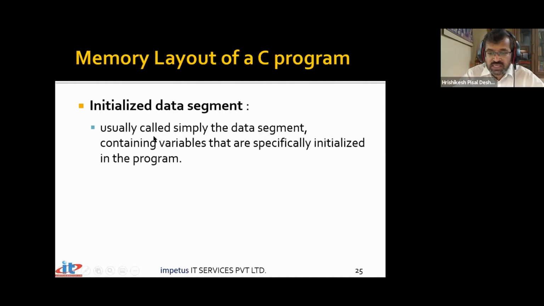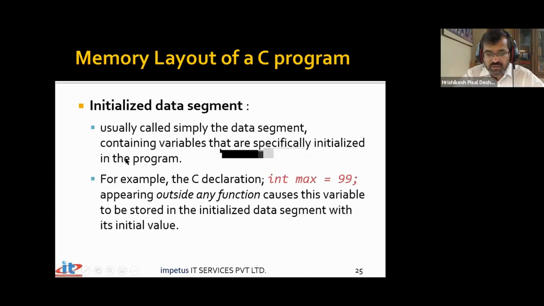Then we have this initialized data segment, simply called the data segment, containing variables that are specifically initialized in the program, int i equal to 10. So those initialized variables will go here. If I say int max equal to 99, appearing outside any function, outside means global, not local, because local variables will go on the stack frame. So here we are talking about global variables which have been initialized, stored in the initialized data segment with the initial value.